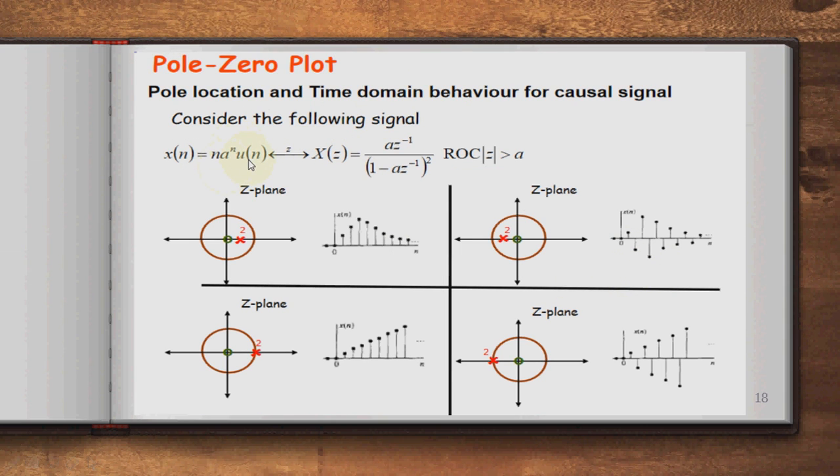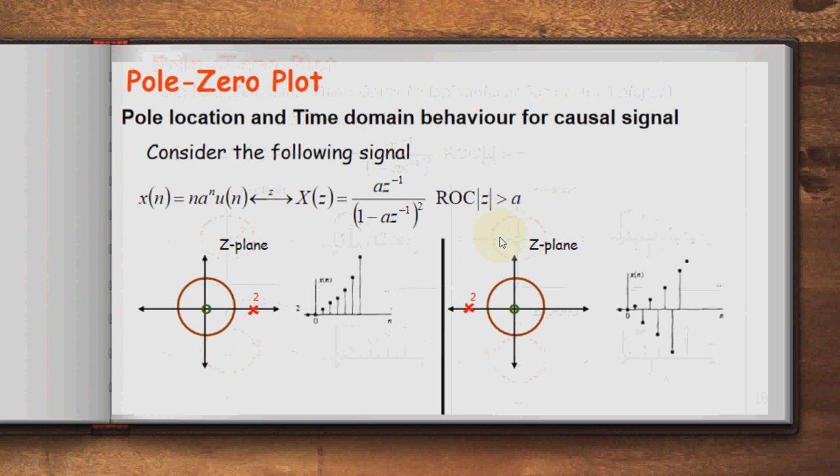One more signal, n into a raised to n u of n. Its z transform is a into z raised to minus 1 divided by 1 minus a into z raised to minus 1, all raised to 2, and ROC is mod of z is greater than a. If the ramp signal is available, then the pole zero plot is like this. If the signal is positive or negative, then you will get this kind of pole zero plot, and if the signal is this, then you will get this kind of pole zero plot.